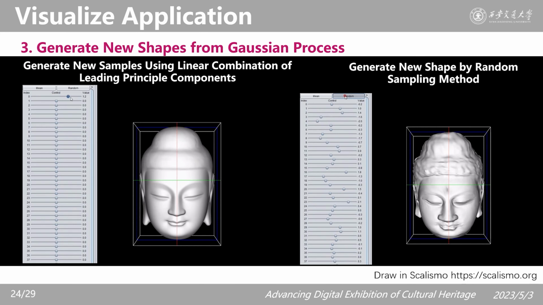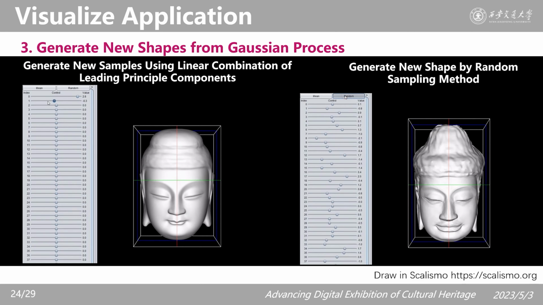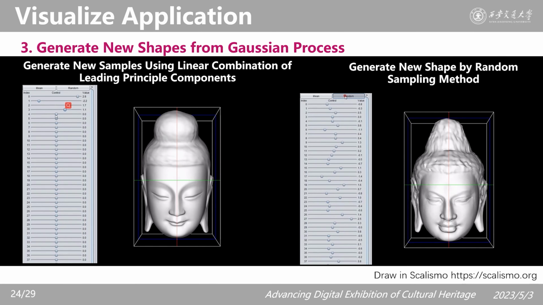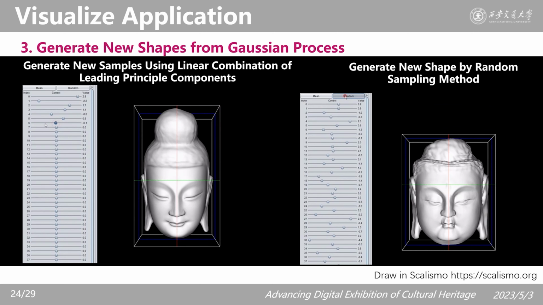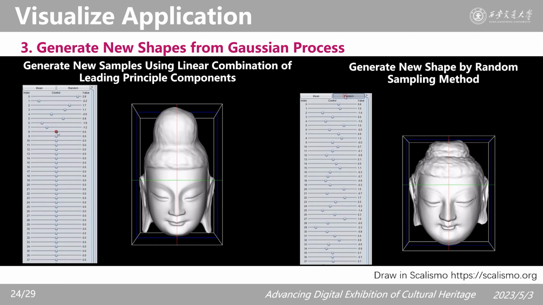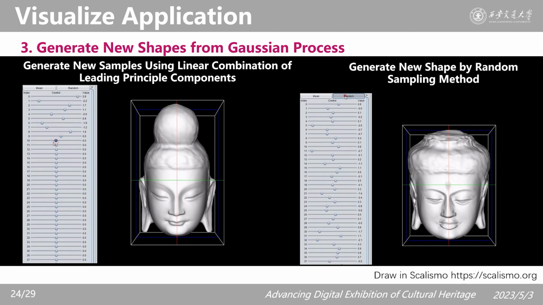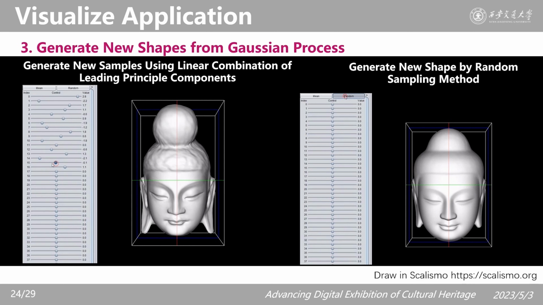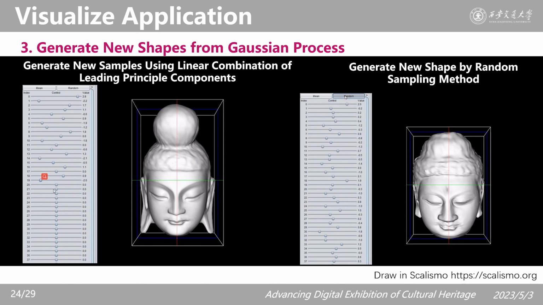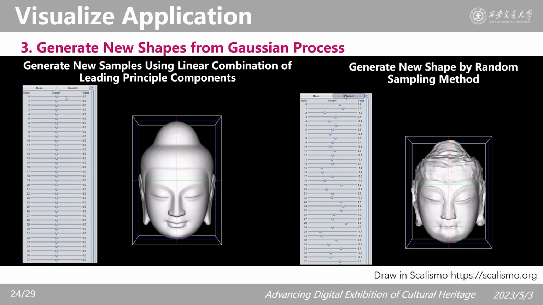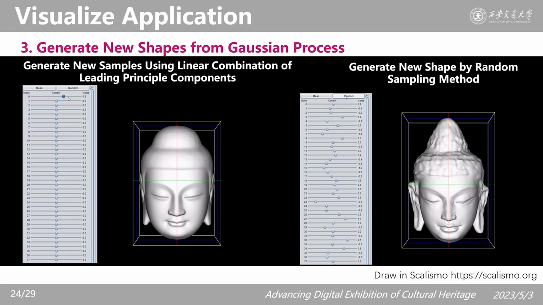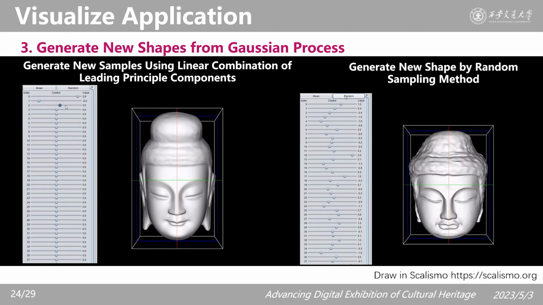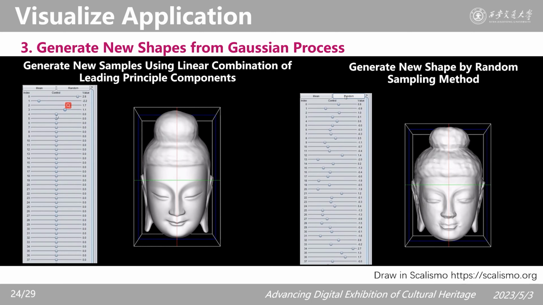By weighted linear combination of these principal components, we can generate new Buddha shapes manually or randomly. The ability to generate new data is another feature of the Gaussian process model. Mathematically speaking, the generation of a new data shape is actually the result of a linear combination of shapes in the training dataset.